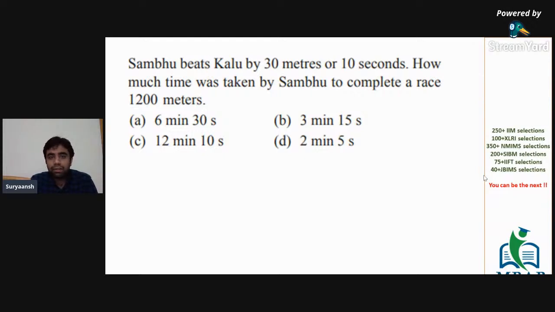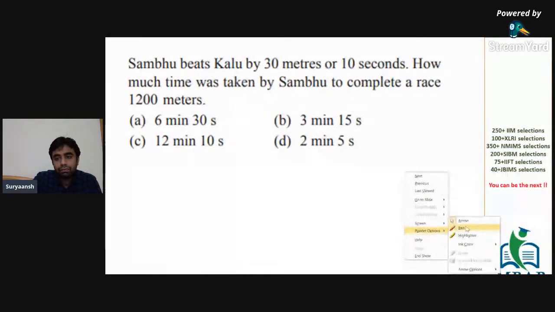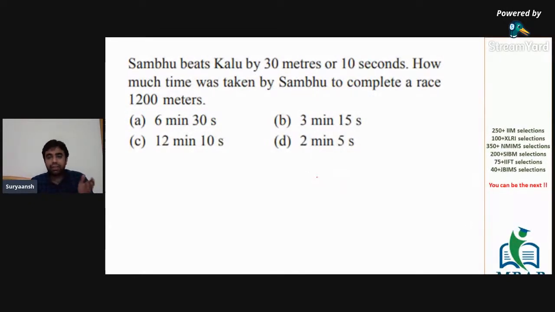Okay, so nice names in this question. Sambhu beats Kalu by 30 meters or 10 seconds. How much time was taken by Sambhu to complete a race of 1200 meters? So what happens in this case is there are two people, Sambhu and Kalu. Sambhu beats Kalu by 30 meters or 10 seconds, and the length of the total race is 1200 meters. So Sambhu reaches first, and after 10 seconds, Kalu reaches. And the difference between Sambhu and Kalu is 30 meters.